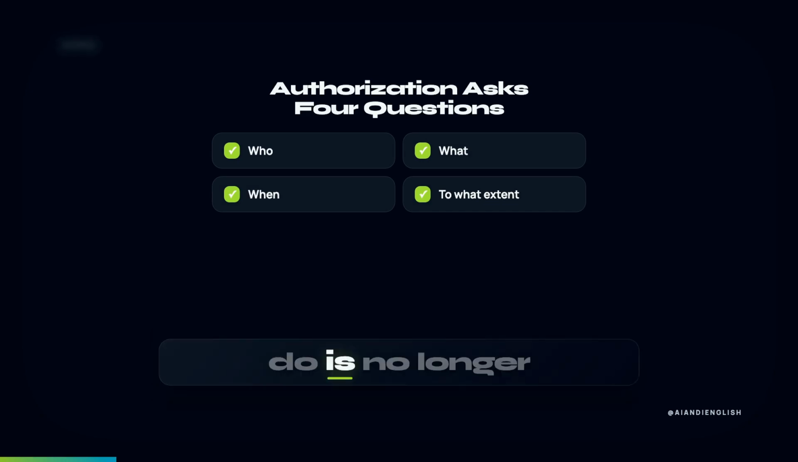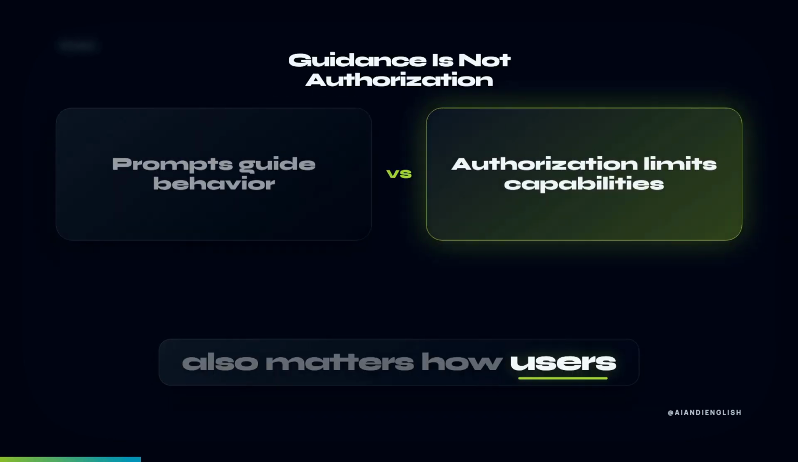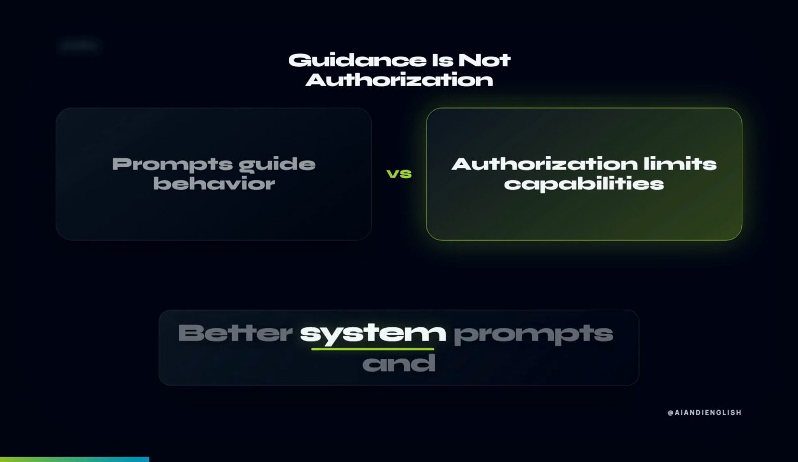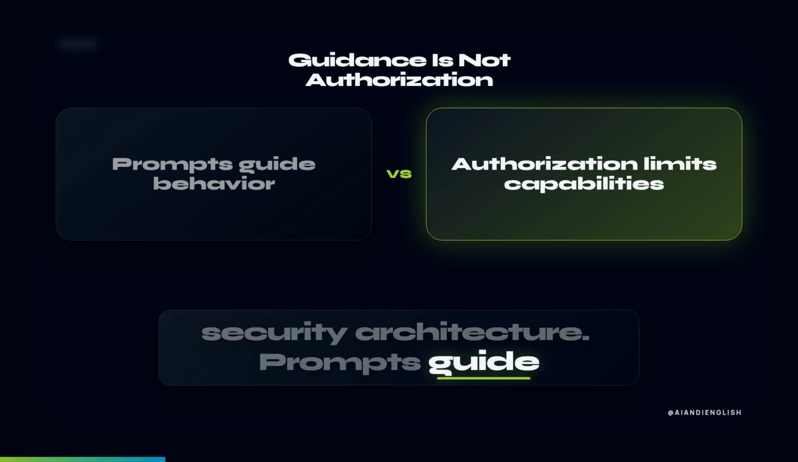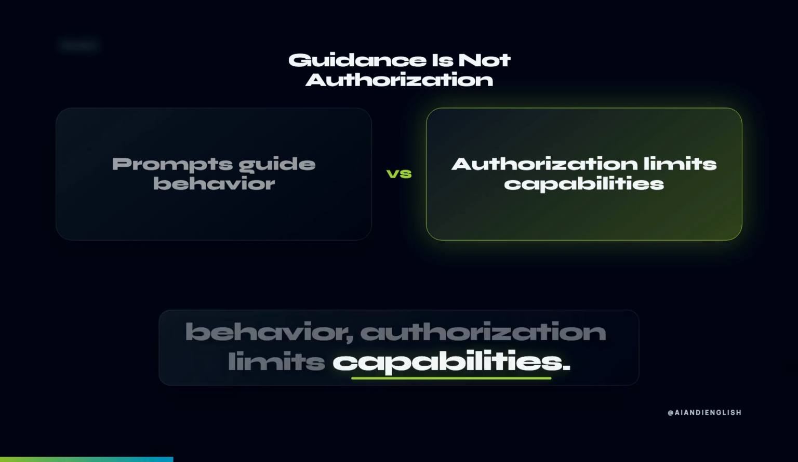What the agent should do is no longer the only concern. What matters is who may do what, when, and to what extent. It also matters how users can revoke that access. Better system prompts and clear rules help, but they are not a security architecture. Prompts guide behavior, authorization limits capabilities.